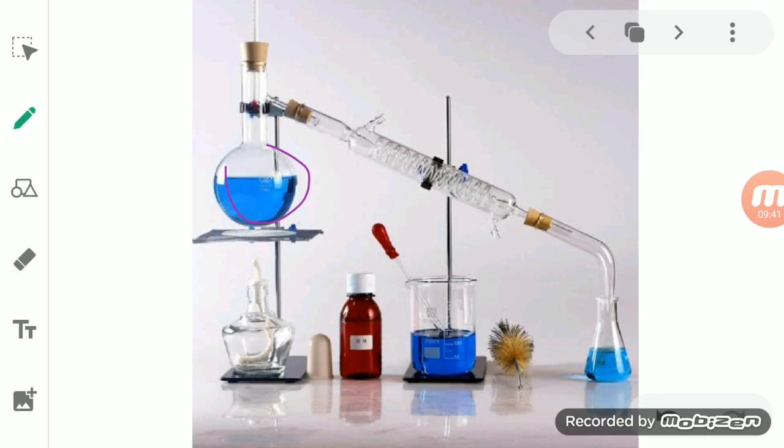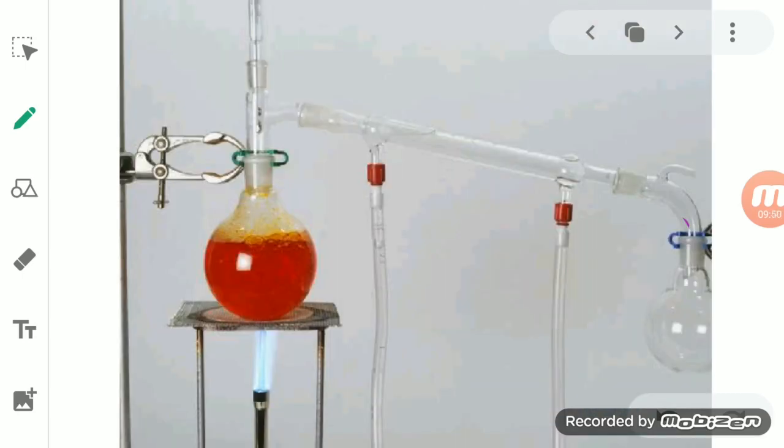So we will keep the alcohol and the water here itself, and after that we will set up this distillation apparatus with the help of this pipe.